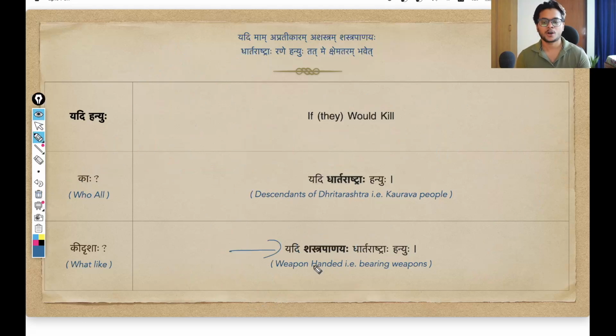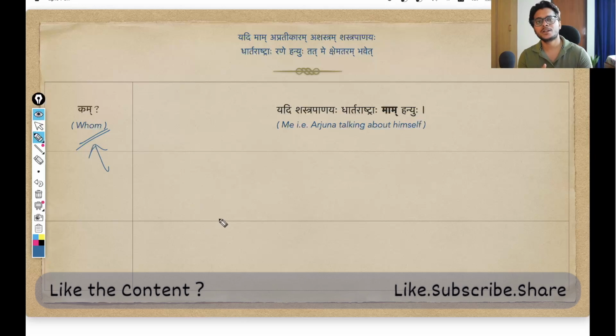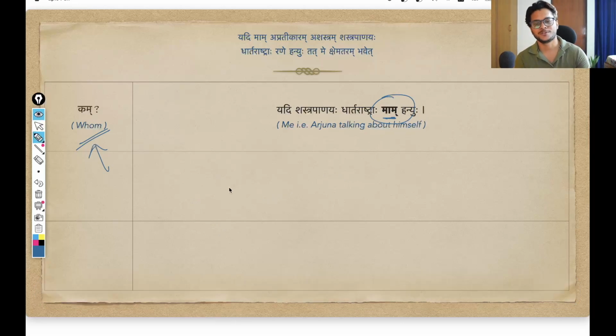And the overall meaning now becomes Yadi Shastrapanayah Dhartarashtrah Hanyuh: if the weapon-bearing Kaurava people would kill. That is the sense we are getting. Okay, and if we move forward, the obvious question will be, whom? Would kill whom? And the response we get is Mam Hanyuh. Mam, we have seen this word before. Actually, all the words we have seen before, but not a problem. Mam simply means me. Arjuna is talking about himself, that if all those Kaurava people would kill me.